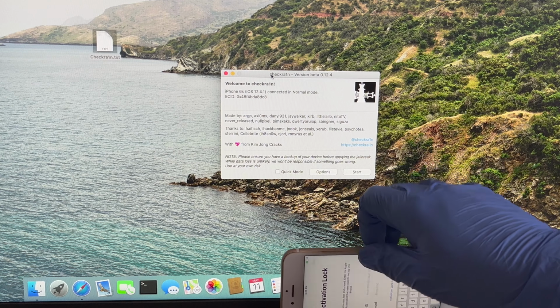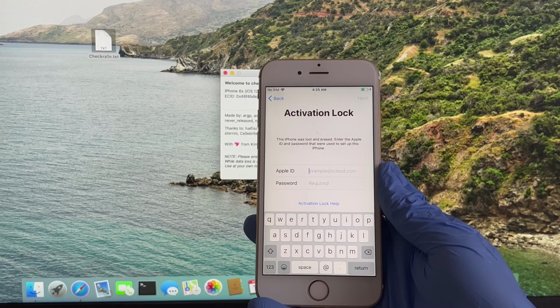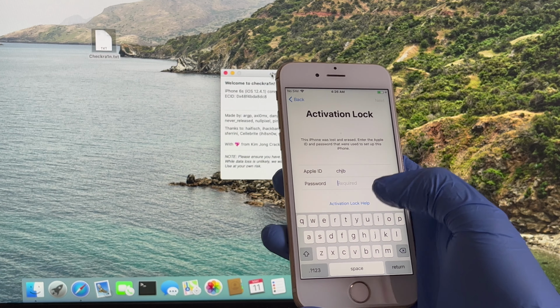Today I'll bypass the iCloud lock or activation lock on an iPhone 6s. Watch the video completely and follow the same steps to bypass iCloud lock or activation lock on your iPhones and iPads.